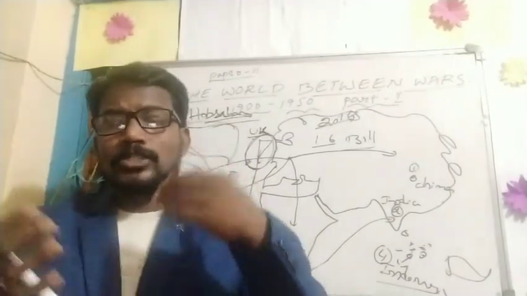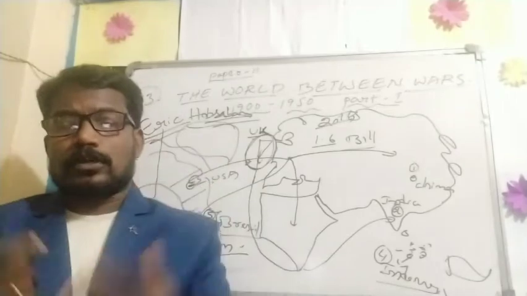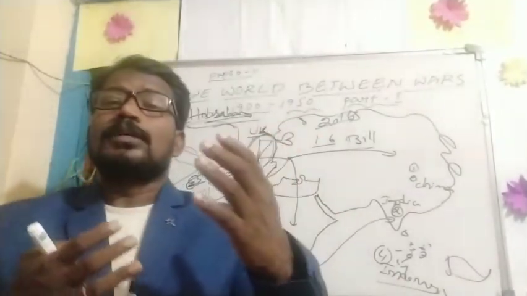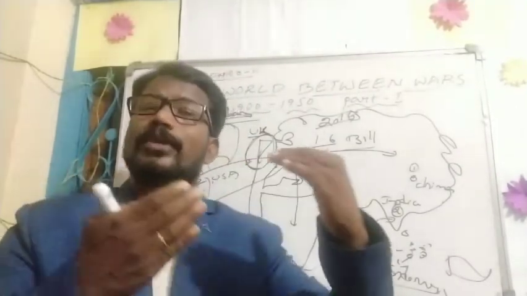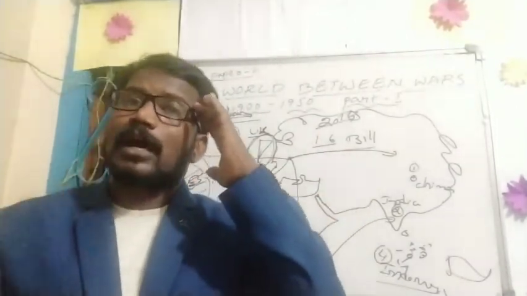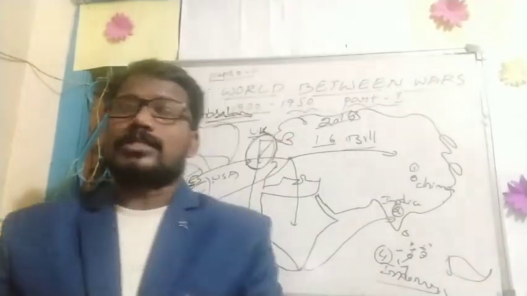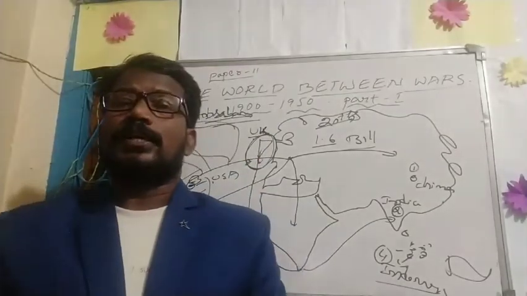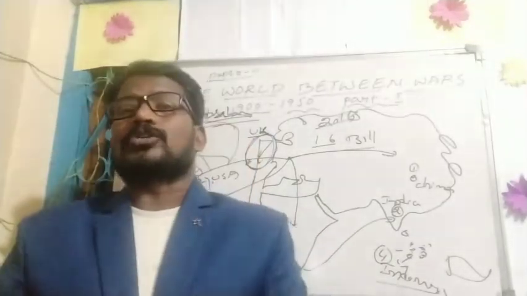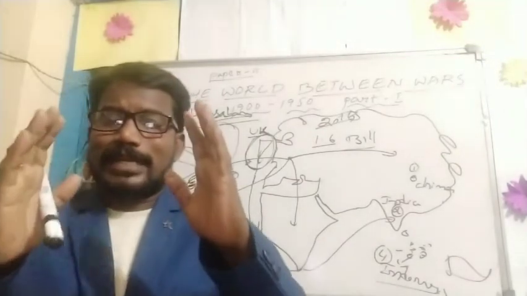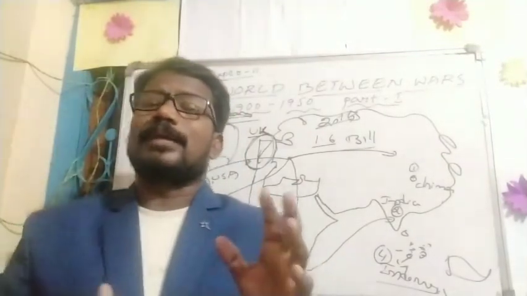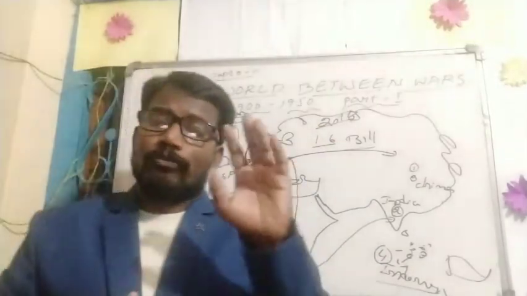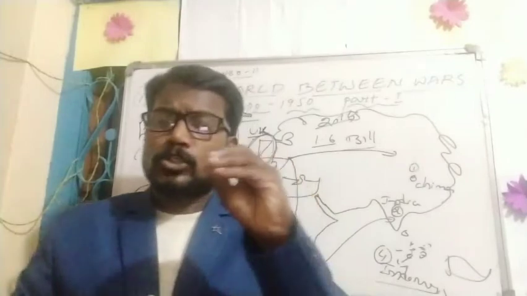Scientific knowledge also rose, with new secrets of atom bombs, and it was going to destroy life. The atom bomb was prepared by one of the greatest scientists. And one more point: at the beginning of the 20th century, women got the right to vote in this period.